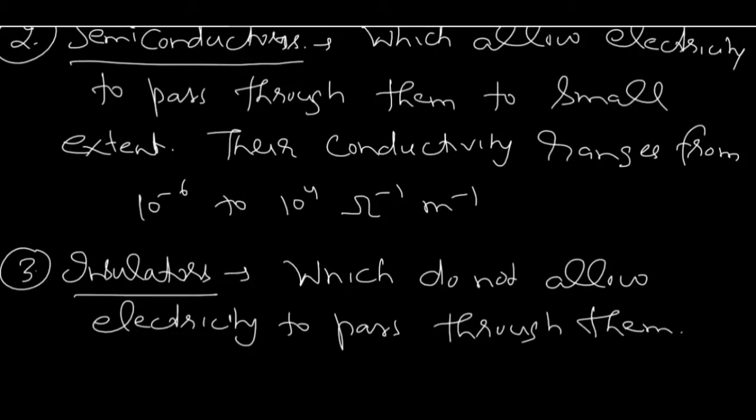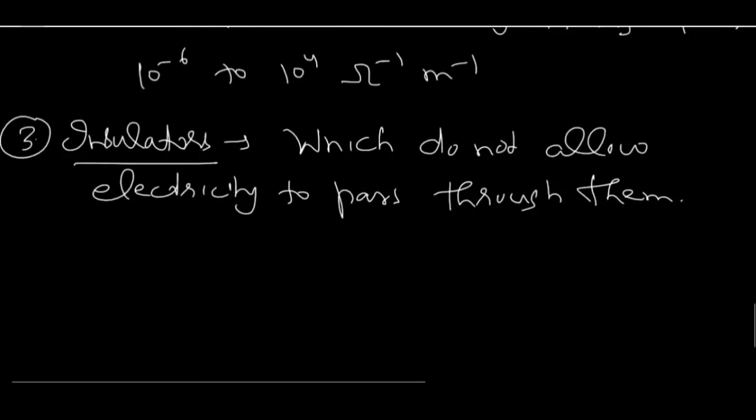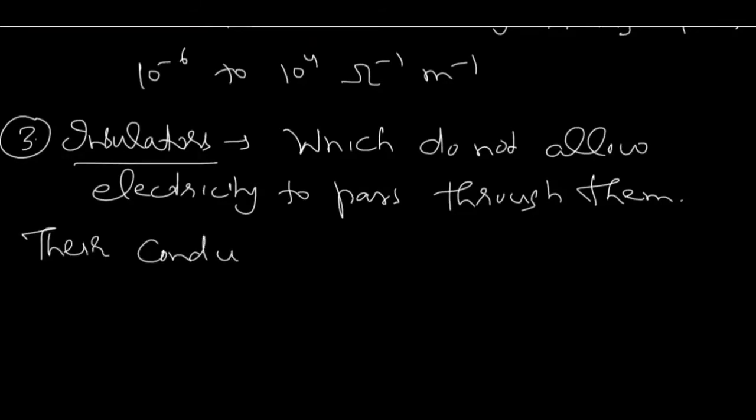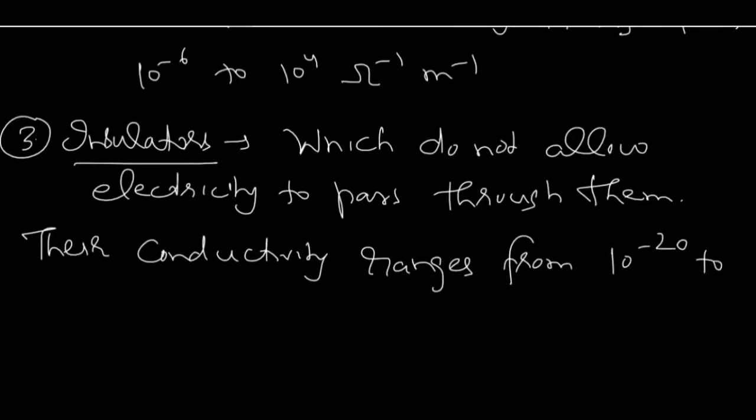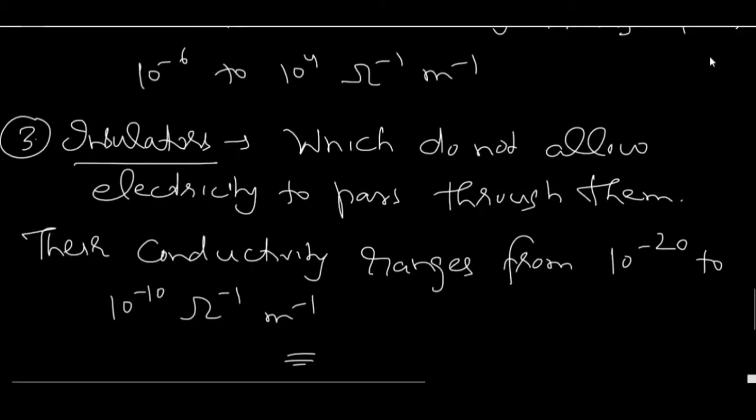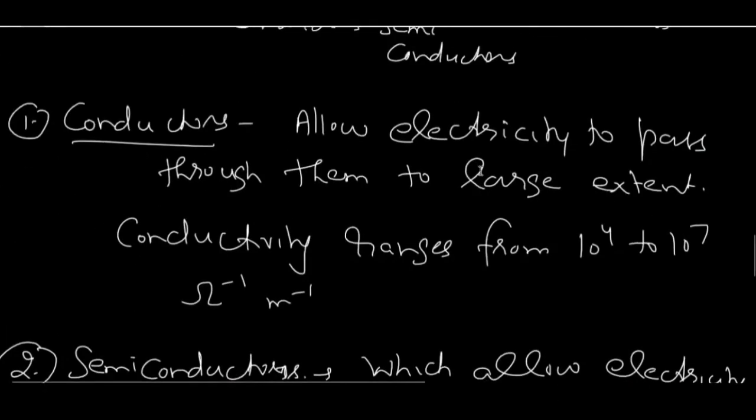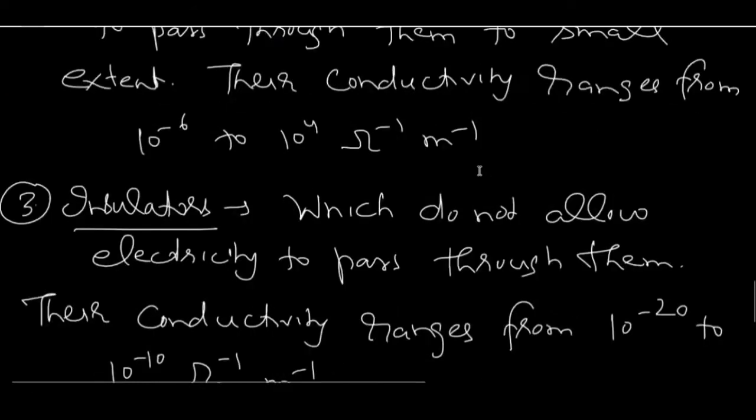And their conductivity ranges from 10 to the power minus 20 to 10 to the power minus 10 per ohm per meter. So this is about insulator. So these are the three different types of substances on the basis of conduction of electricity. First conductors, second semiconductors, and third is the insulator.